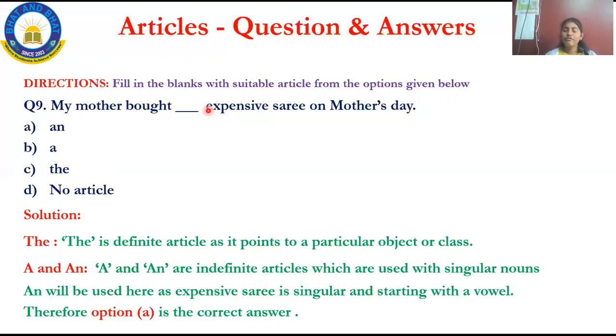Here I have to fill with an. Why? Because here expensive is a singular noun and it starts with a vowel. Okay, learn the uses of a and the. It is an expensive, it is a singular noun started with an e. Okay, then what is the option now? Option A is the correct answer. This is how you have to solve the question answers based on the third chapter of your syllabus, that is